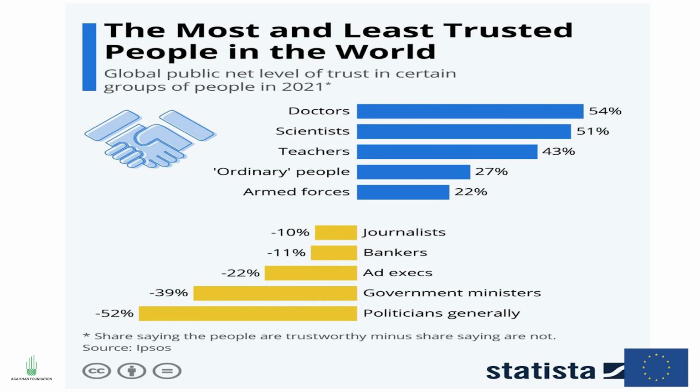Statista came up with information about the most and the least trusted people in the world. You read the story, it's quite lengthy, the text. But now, if you look at this infographic, it has summarized that content. So that blog can be in a blog post, it can be in a newspaper, it can be posted on Facebook as text and all that.